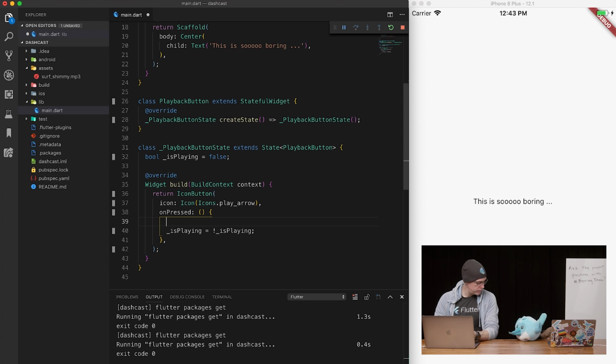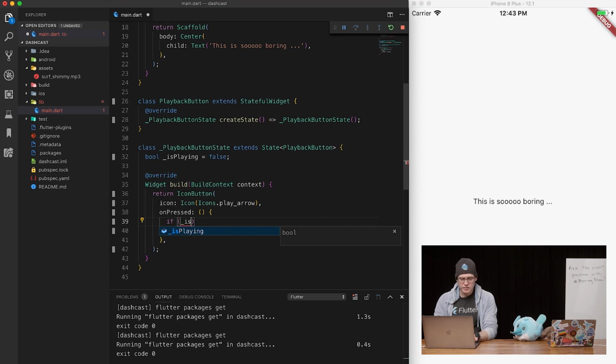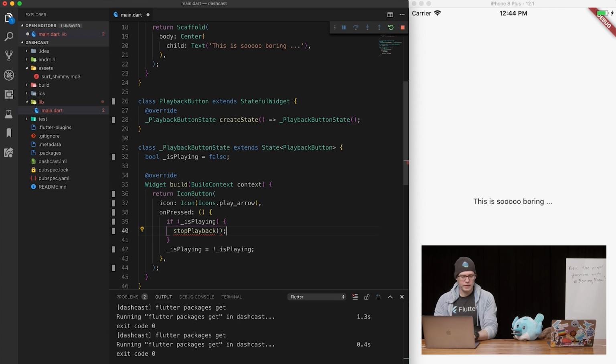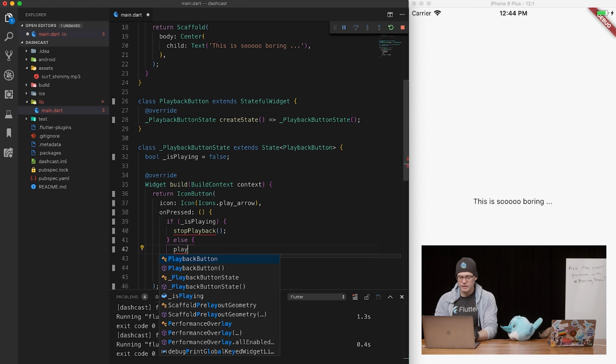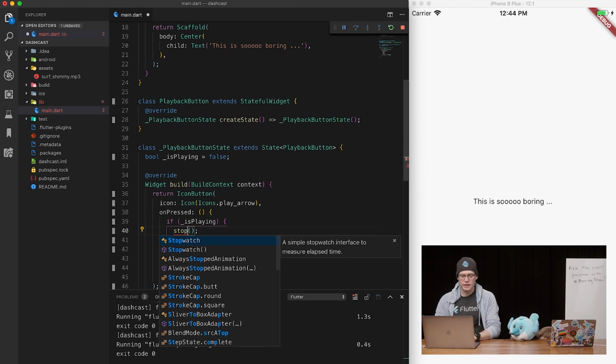So, okay, so we're flipping between is playing, not is playing, and let's add in, right, so if it's is playing, then we stop playback. Yeah? Yep. Else, you don't even need me here. Why do you need me? You got this totally covered. You're a little faster at typing, so play. Thanks for that. Let's not be so verbose. Let's just say stop and play.